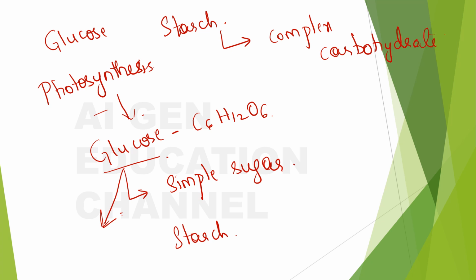Starch is simply a chain of glucose molecules. And this complex carbohydrate called starch is stored in different parts of the plant. So the plant has its own mechanism of converting the excess glucose produced by photosynthesis into starch. Okay, so what will it do with the starch?